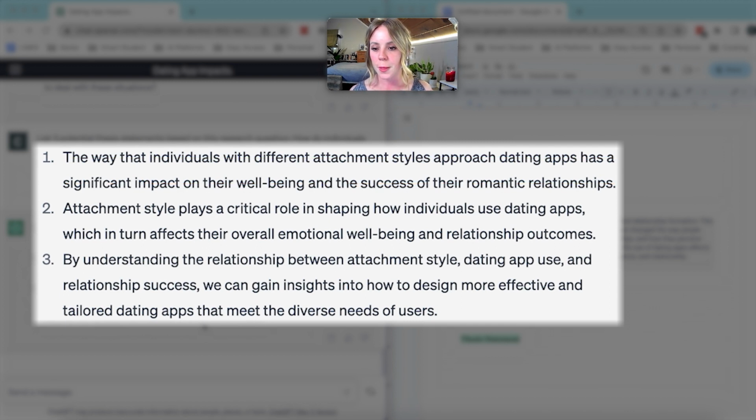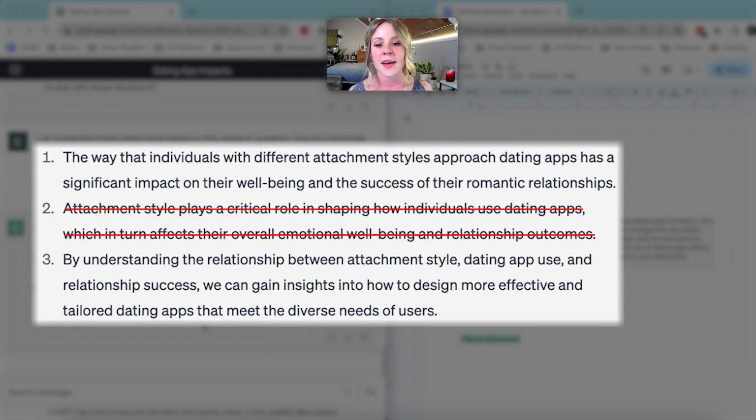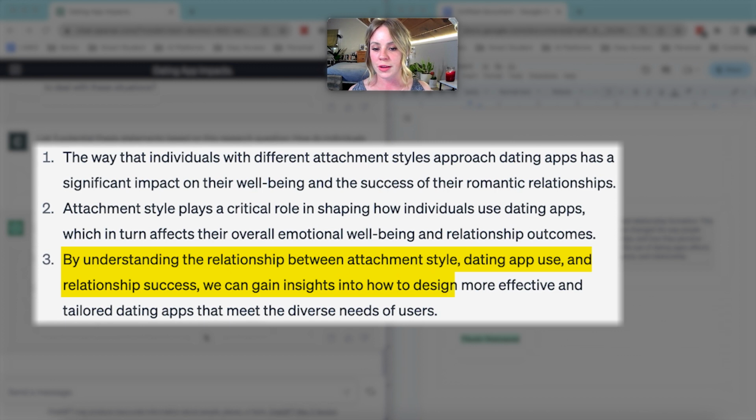Let's try number 2. Attachment style plays a critical role in shaping how individuals use dating apps, which in turn affects their overall emotional well-being and relationship outcomes. Okay, so number 2 just restated number 1 using different words. Let's see, will third time be a charm? By understanding the relationship between attachment style, dating app use, and relationship success, we can gain insights into how to design more effective and tailored dating apps that meet the diverse needs of users.